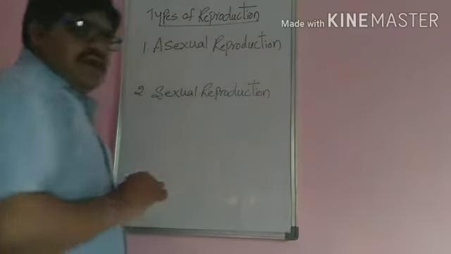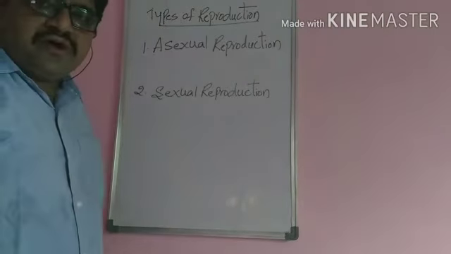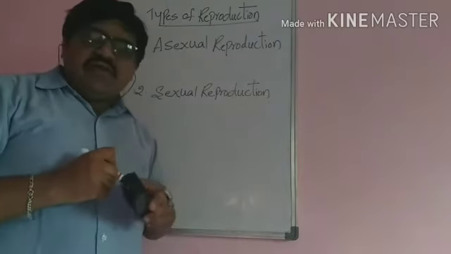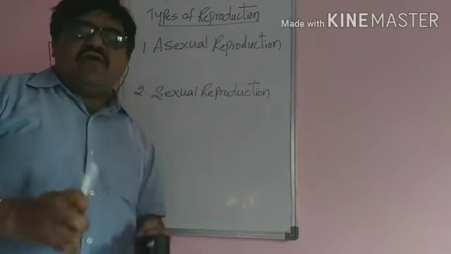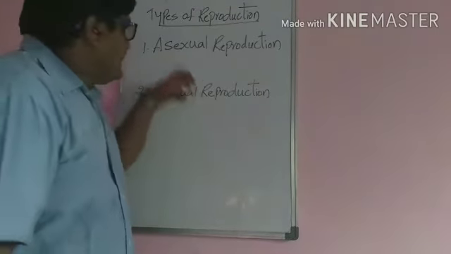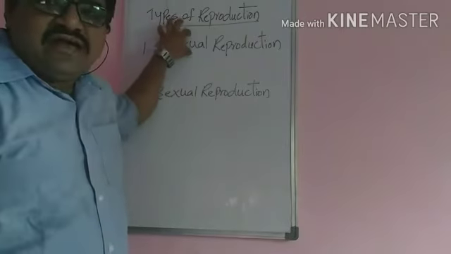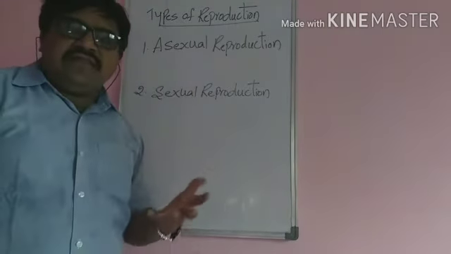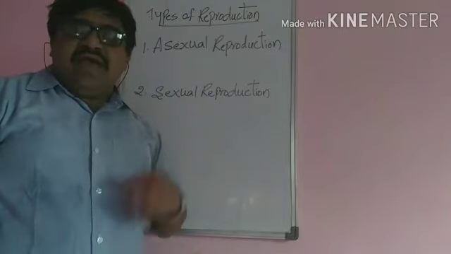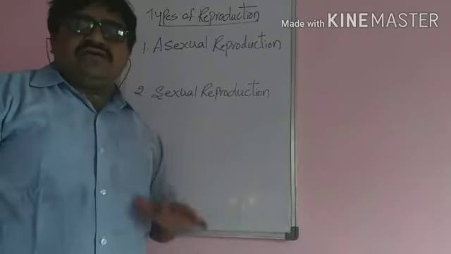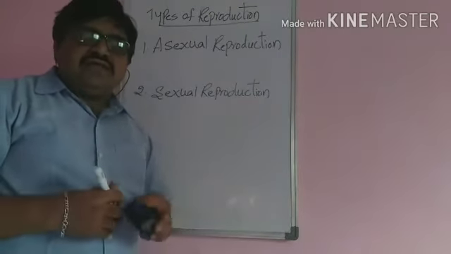These are the two types of reproduction which take place in organisms. In lower organisms it mainly takes place by asexual as well as sexual reproduction. In higher organisms it mainly takes place by sexual reproduction. So these are the two types.